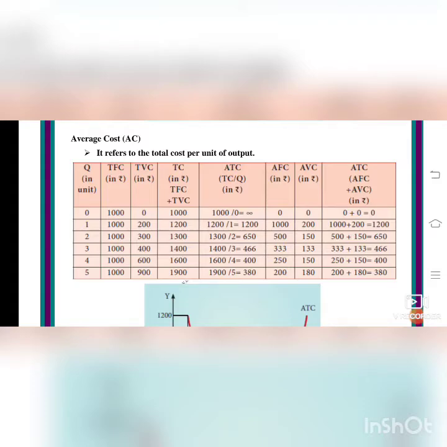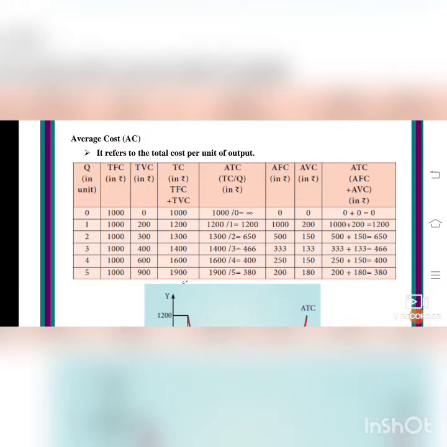Now, how will you calculate the total cost? Total cost is calculated as TFC plus TVC. You add the two columns. That is 1000 plus 0 is equal to 1000. 1000 plus 200, 1200. 1000 plus 300, 1300. 1000 plus 400, 1400. 1000 plus 600, 1600. 1000 plus 900, 1900. So with the TFC and TVC, you are calculating the TC, the fourth column.